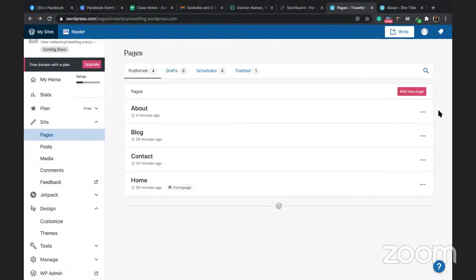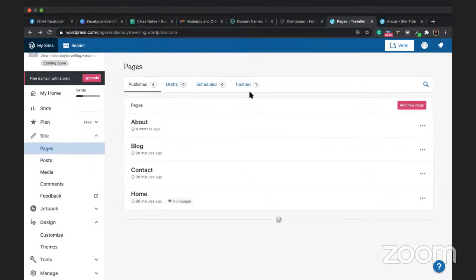So did you all understand how to set up a WordPress.com account for the website? Did you all understand how to create pages and how to create menu? Everyone? Please put a yes in the chat. If you have any doubt, you can ask me. Do you want me to repeat anything of this? If you want me to repeat anything, if you have any question, please put it in the chat box.